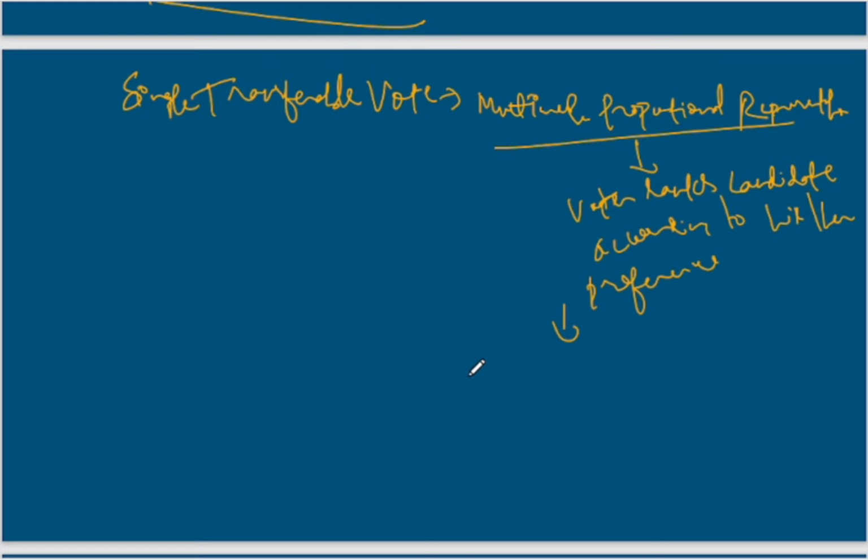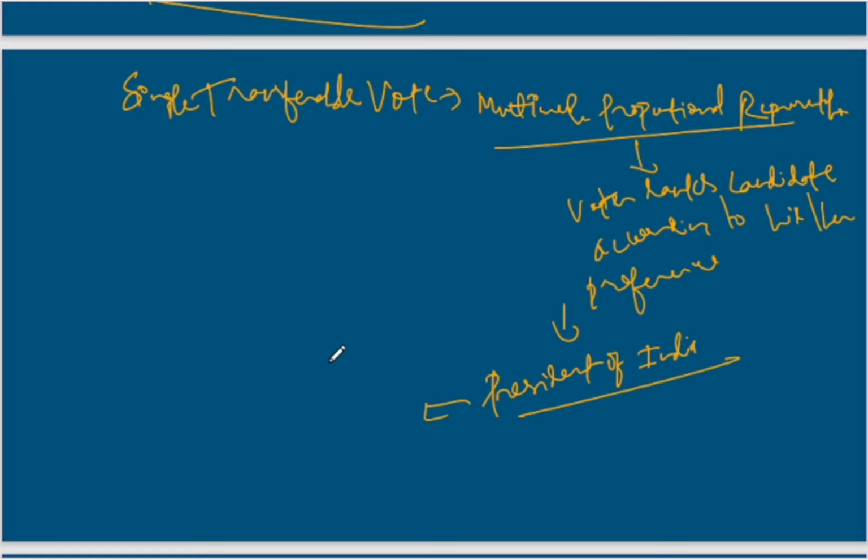And in India, which constitutional post is filled through proportional representation by means of single transferable vote? So that position is President of India, right? Not Prime Minister.